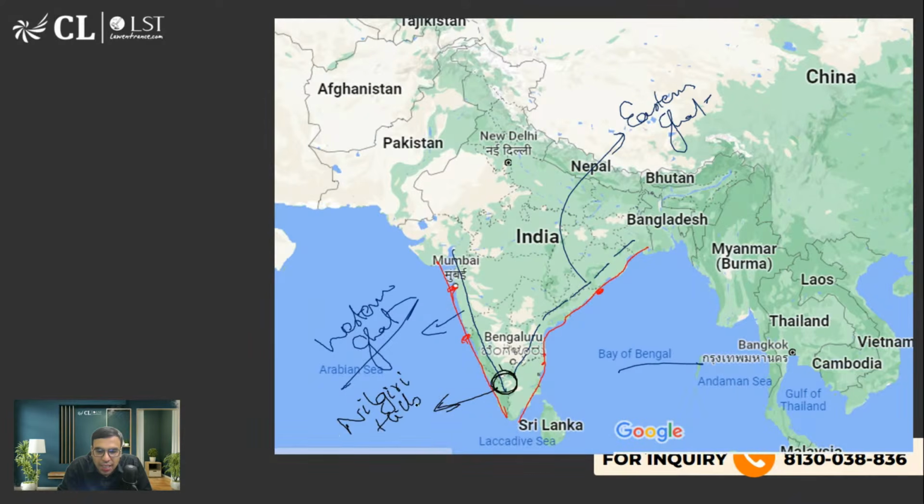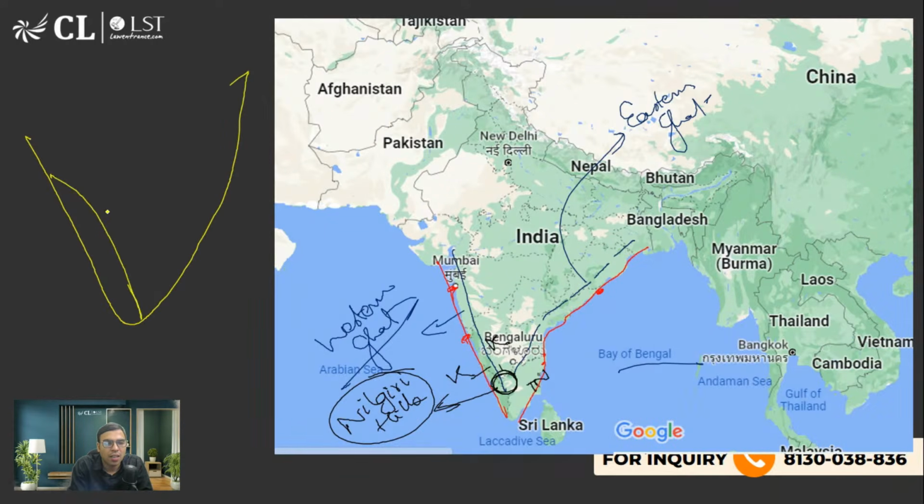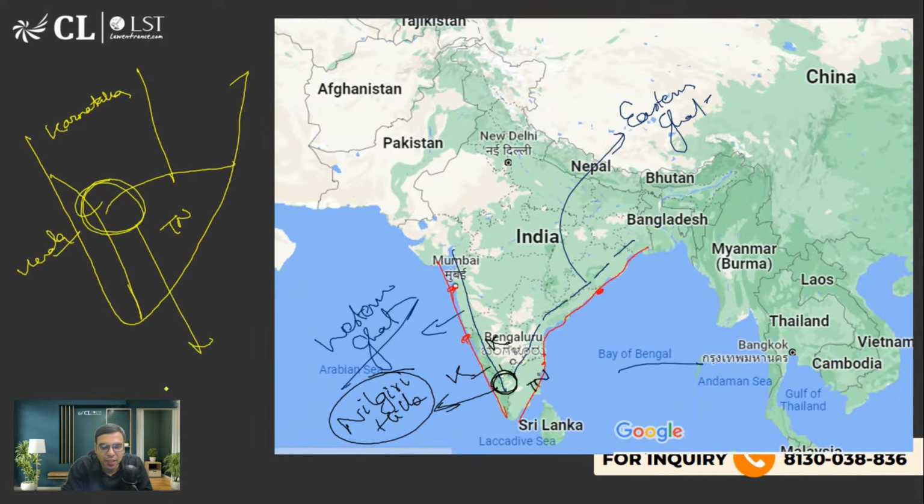And AILET had asked question that this Nilgiri Hill is situated where? It is at the border of Karnataka, Kerala and Tamil Nadu. So KKTN. So if this is South India, this is Kerala, this is Tamil Nadu, this is Karnataka. So this is Karnataka, this is Kerala, this is Tamil Nadu. Okay, so this region is called as the place of Nilgiris.